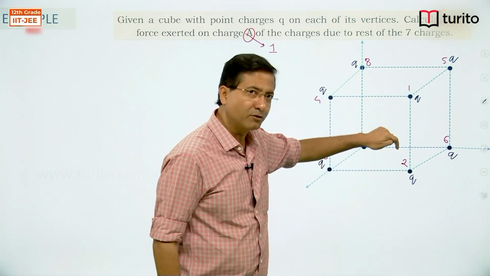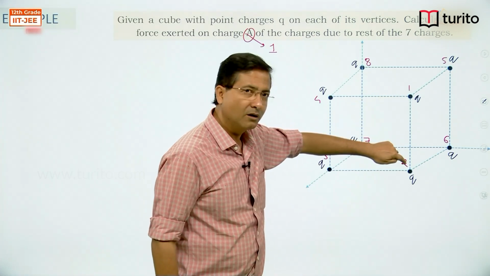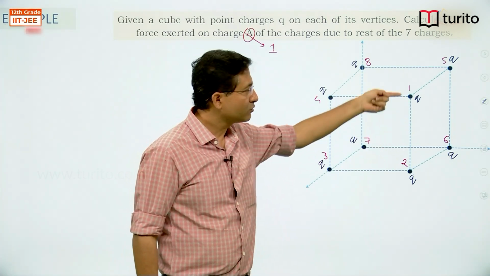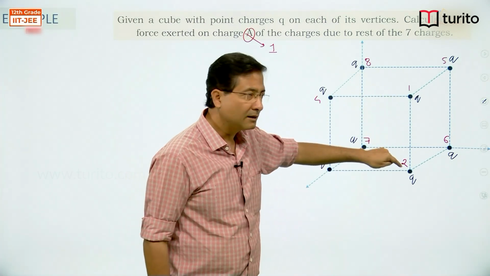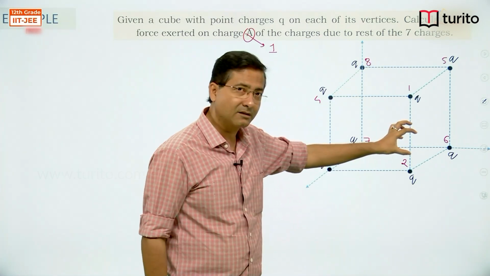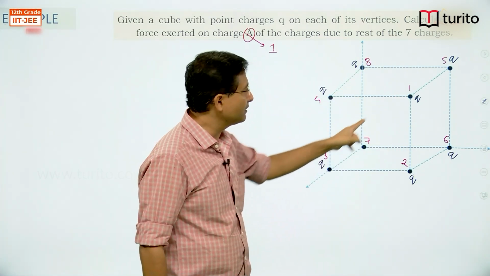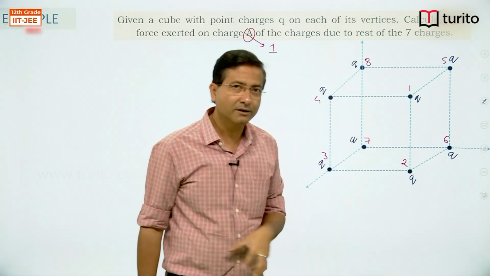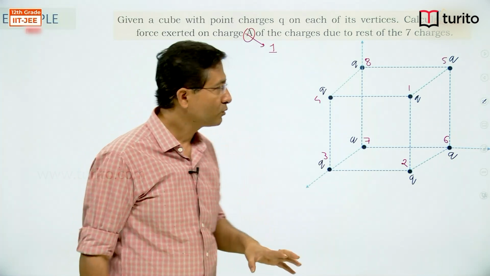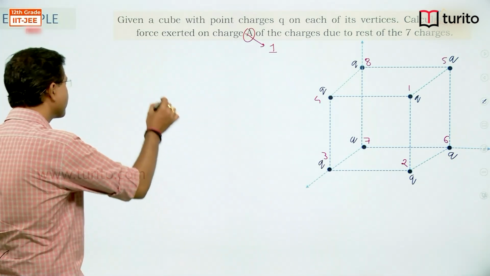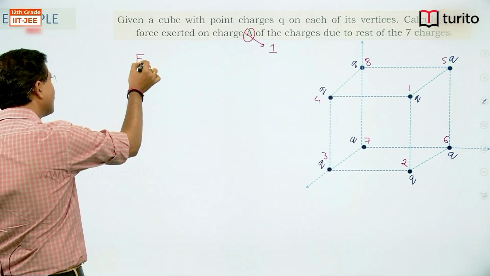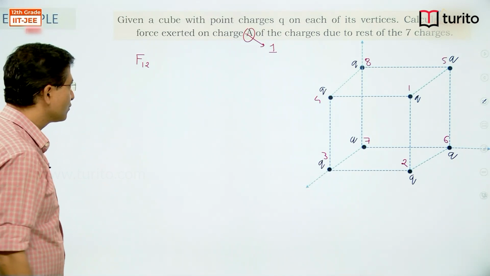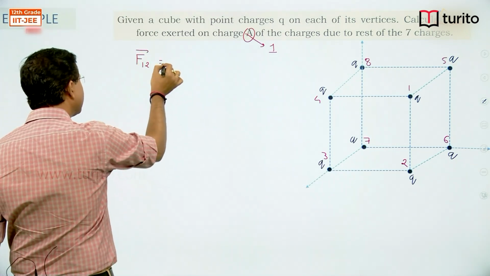According to the principle of superposition, force of interaction between two will be independent of presence of any other charged particle, right? So I'll get the interaction between these two, assuming that there are no other charges. Similarly, I'll write the interaction between these two, then between these two. In the same way I'll proceed, right? So let's start with F, force on 1 by 2. Force on 1 by 2 in vector form I need, right?